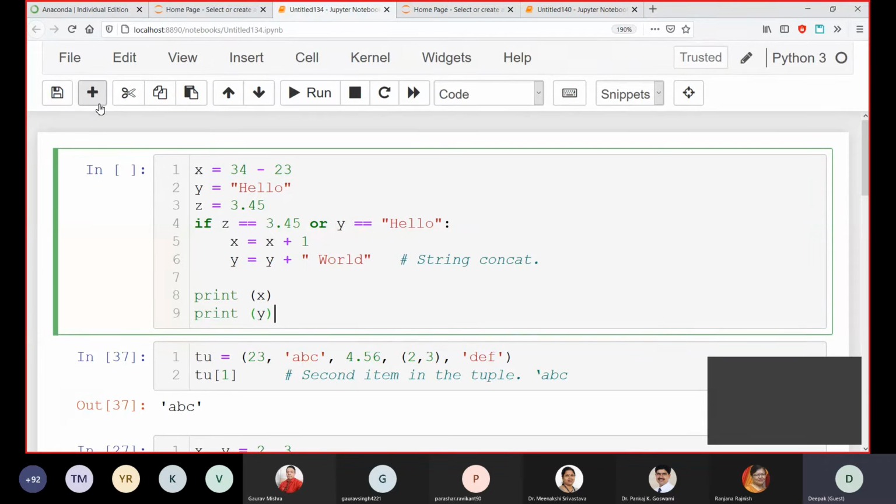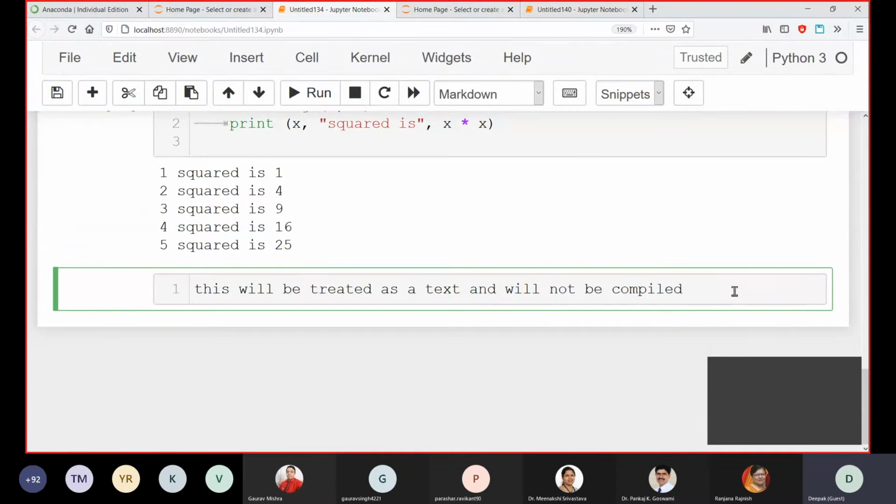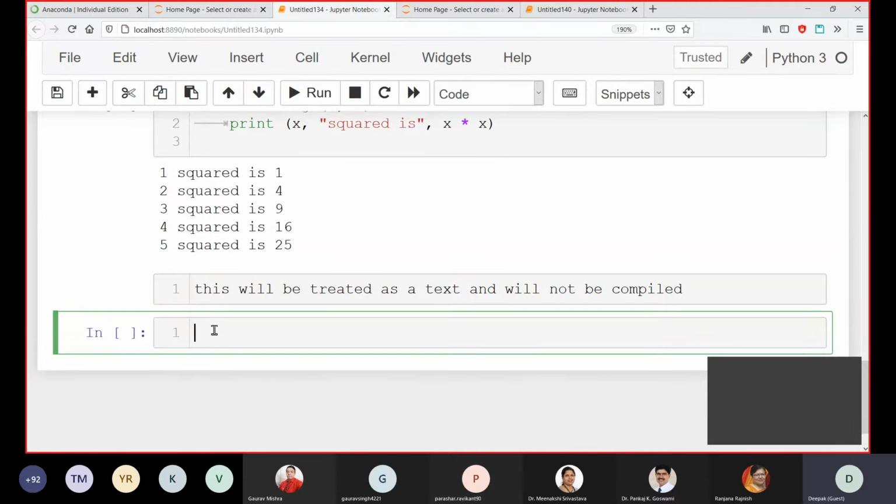Apart from that, here is a plus sign. I think you can see this plus sign. Everybody can see this. If I want to add a new cell, I need to press this plus sign, and here you can write your new part of the code, or maybe a full-fledged new code.